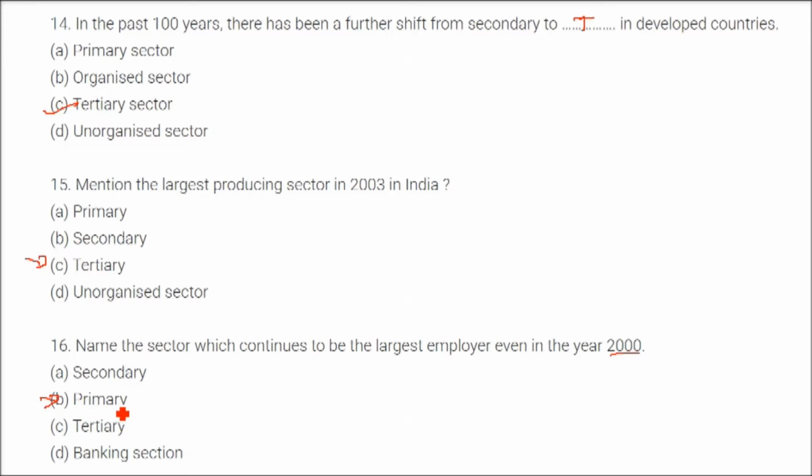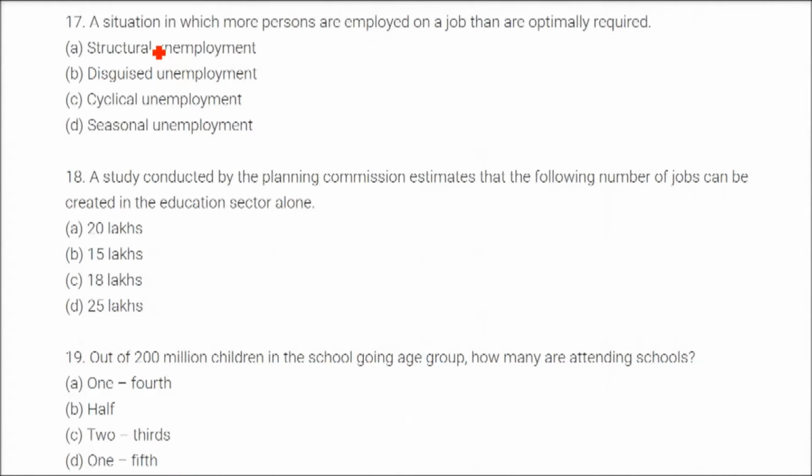Though the tertiary sector is providing most of the contribution to GDP, still 60% and more people are involved in primary in this year, agriculture and related activities. A situation in which more persons are employed on a job than are optimally required. That is, they are not required, but still they are employed and they feel that they are doing a job. And the answer here is disguised unemployment.